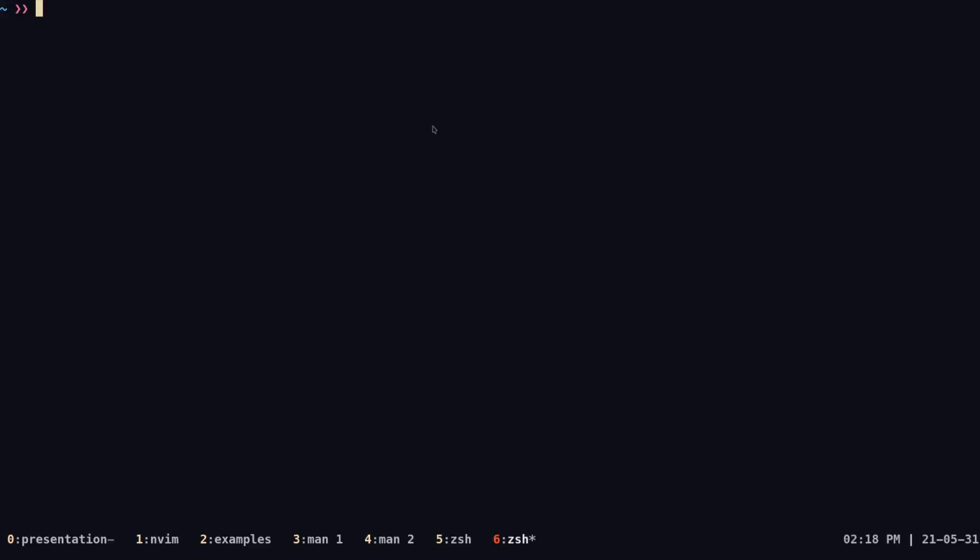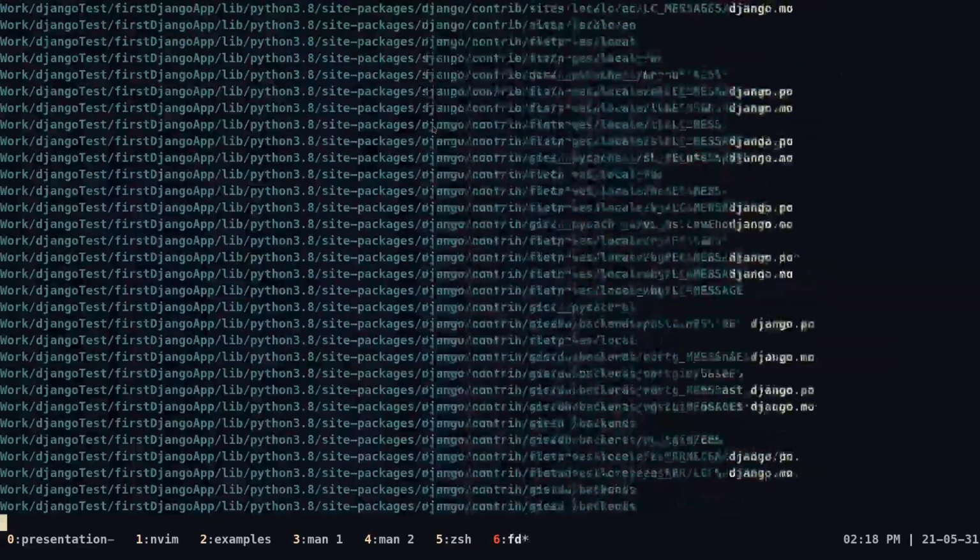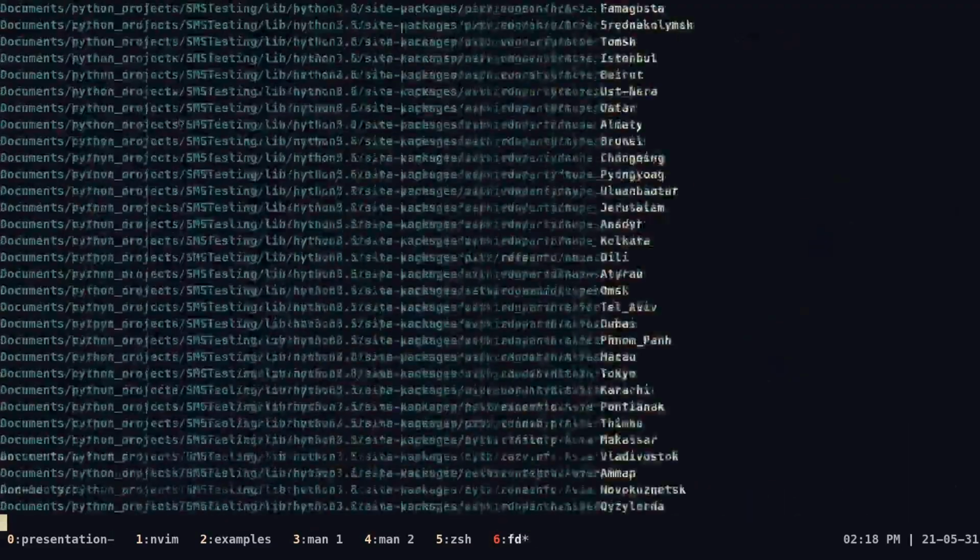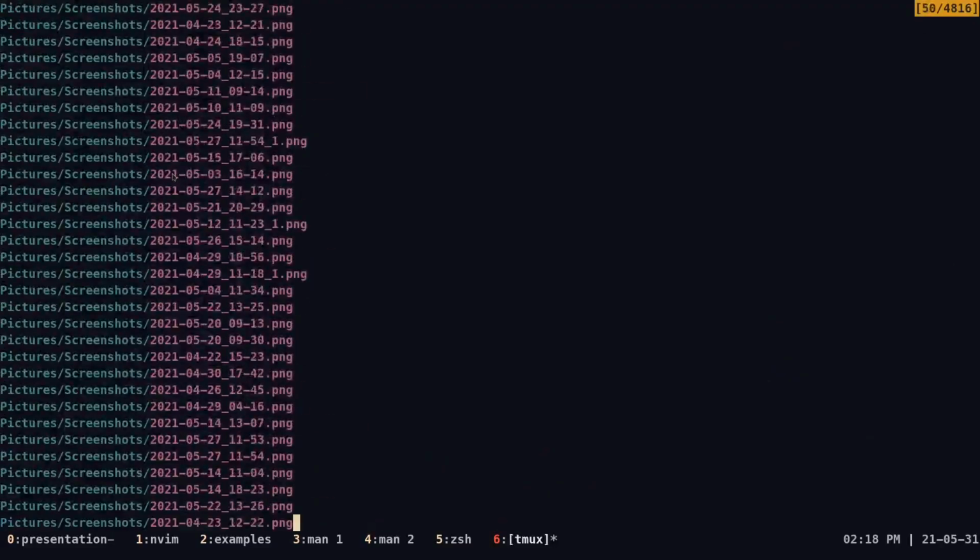To do this, I'm going to use a utility called fd. If we run fd, we're basically going to get all the files I have on my hard drive. To be more specific about which files I want to print out in the terminal, I can do fd -e, where the e stands for extension.